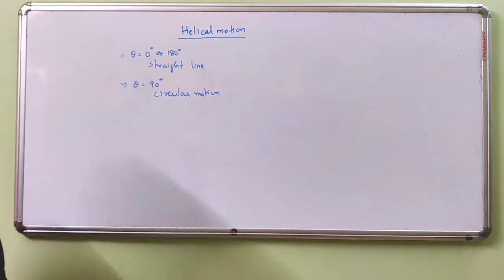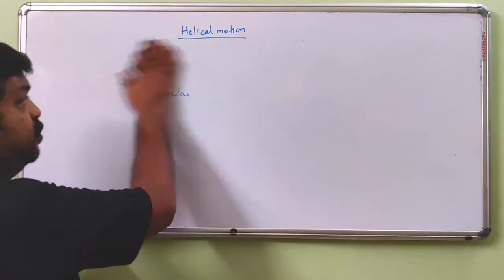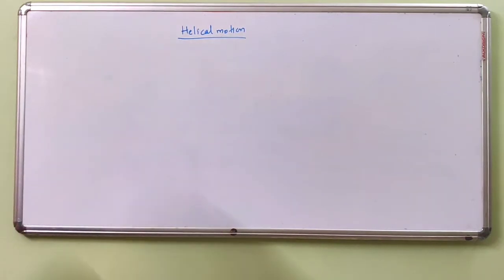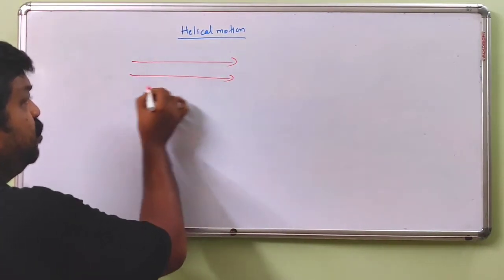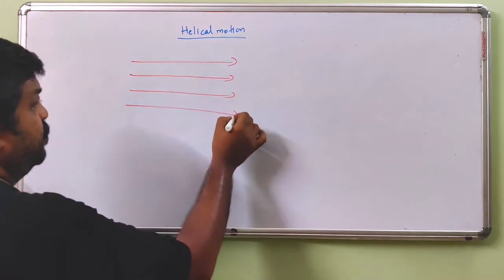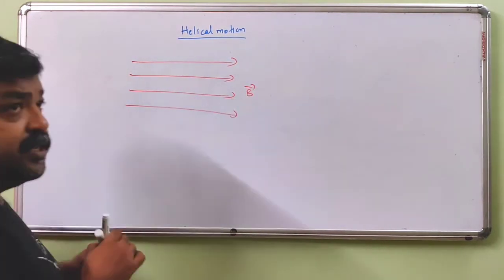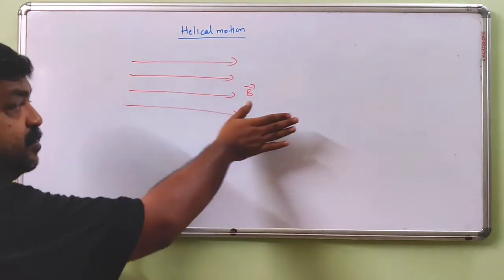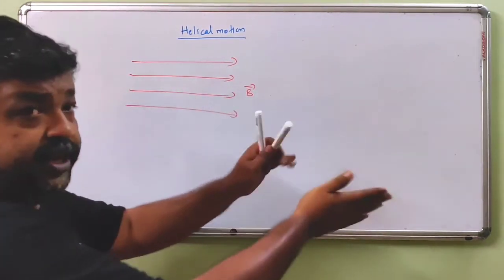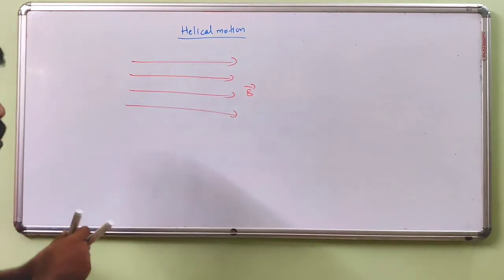Why are we getting helical motion? What is the reason? Let us analyze this. Suppose this is the direction of a uniform magnetic field, from this side to this side, and it is uniform.